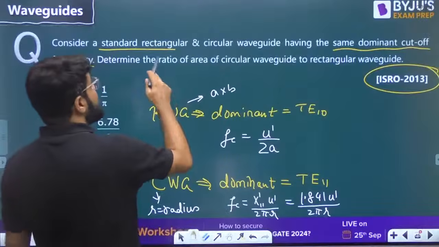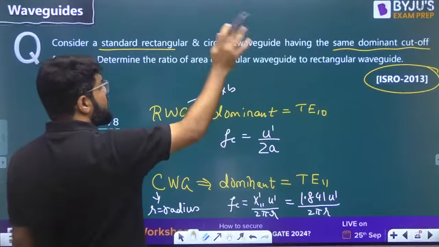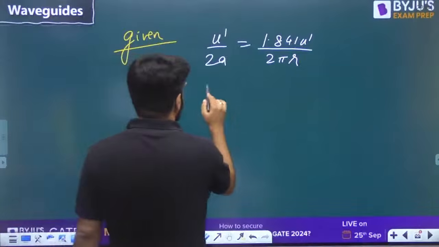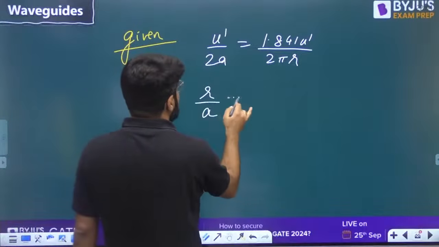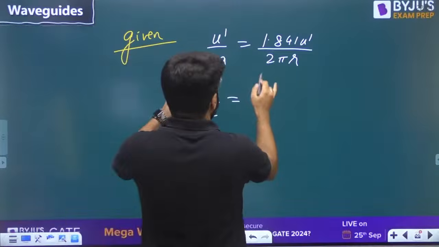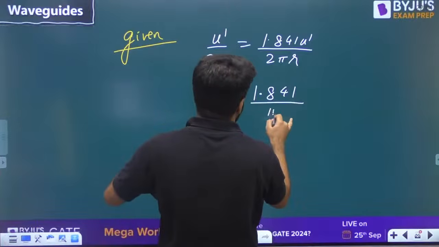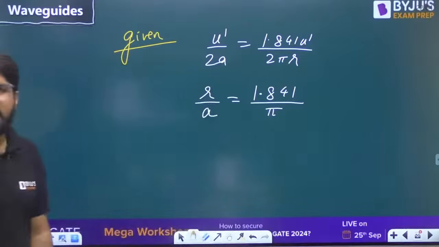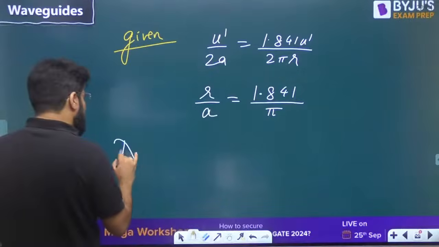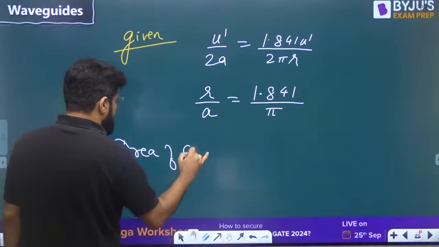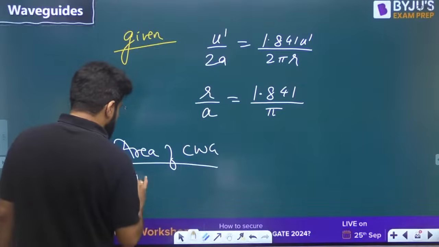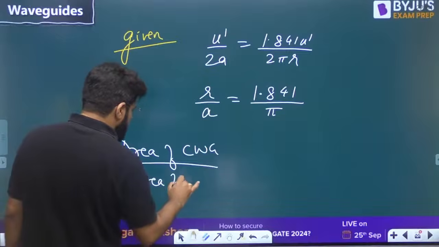Now, what is the ratio of the area of circular waveguide to that of rectangular waveguide? First, find r by a from here. Bring r on the left hand side. 2 cancelled. U dash cancel. 1.841 divided by pi. Ratio of the area of circular waveguide to that of the rectangular waveguide.